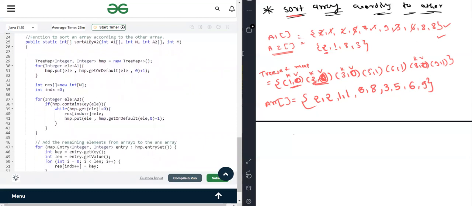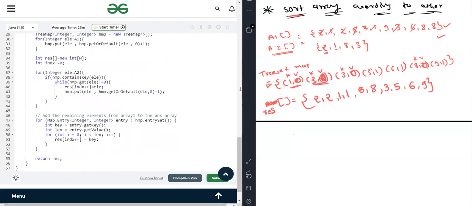So as I told you, we first create a tree map in which we are adding the values. So this is what we get. Now we are traversing. This is our result here, you can name it whatever you want. Okay. Now what we have to do, we are traversing A2 and checking if the map contains the key element. If true, then we are getting the value, and until the value becomes 0, we are reducing the value by updating it and adding into the result.